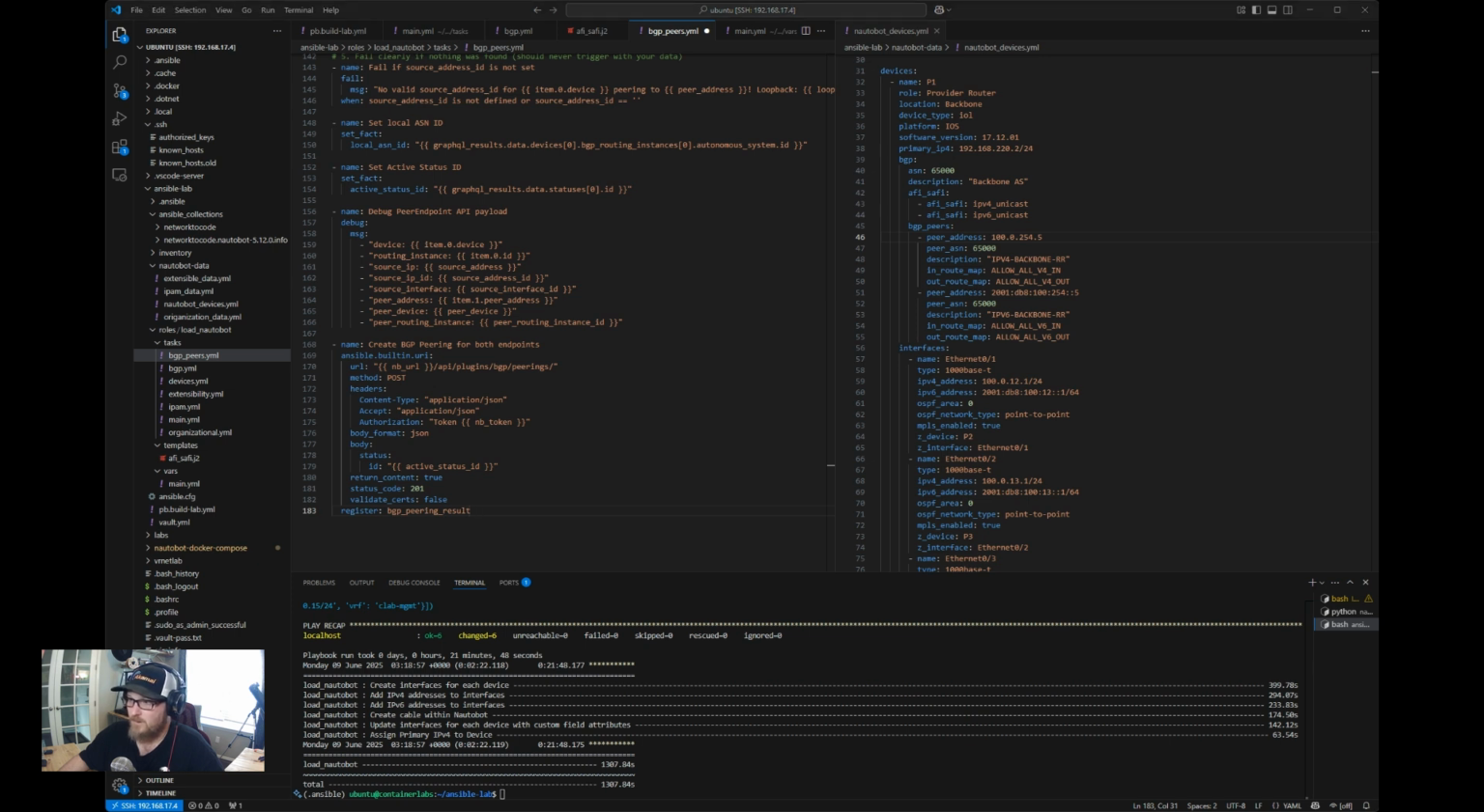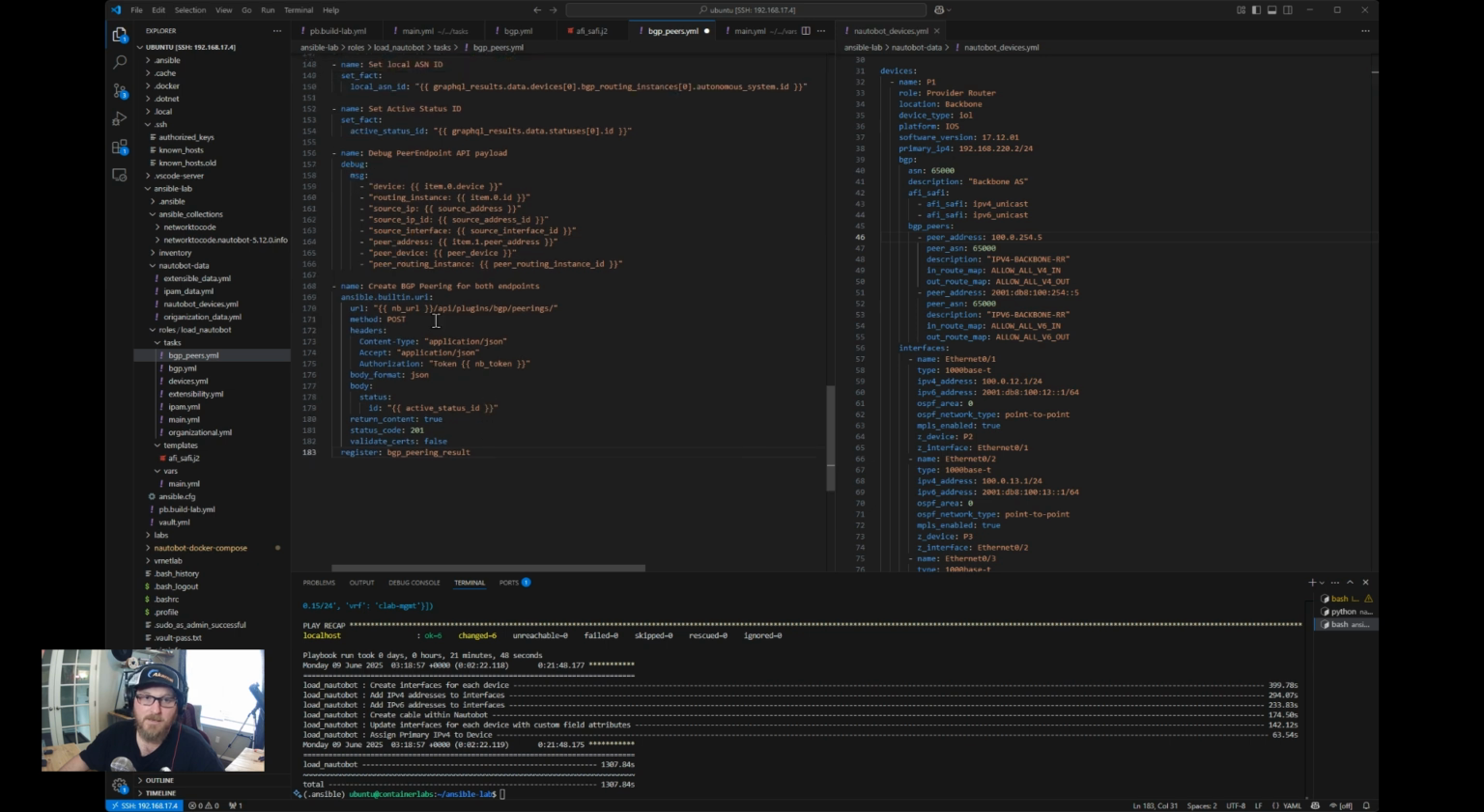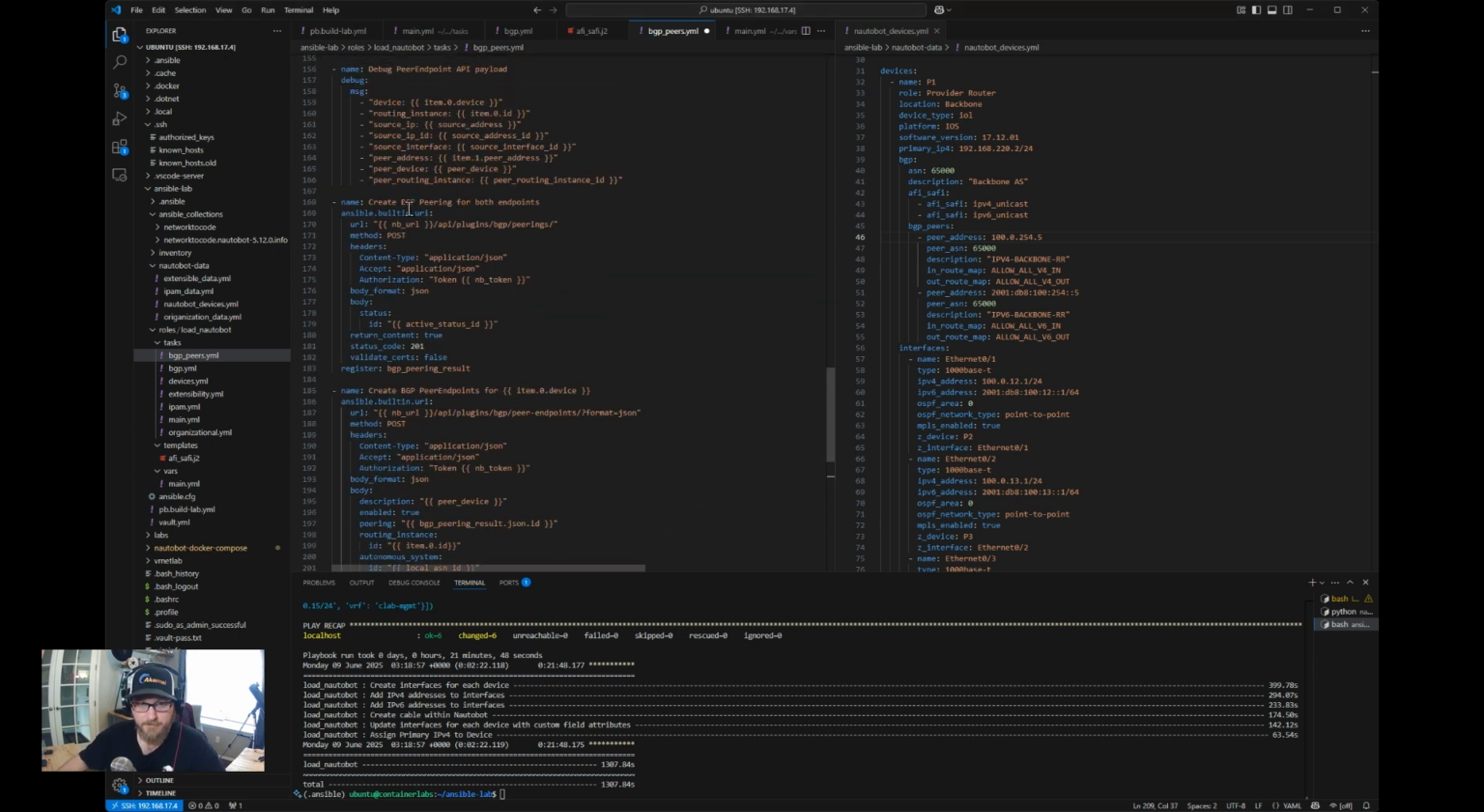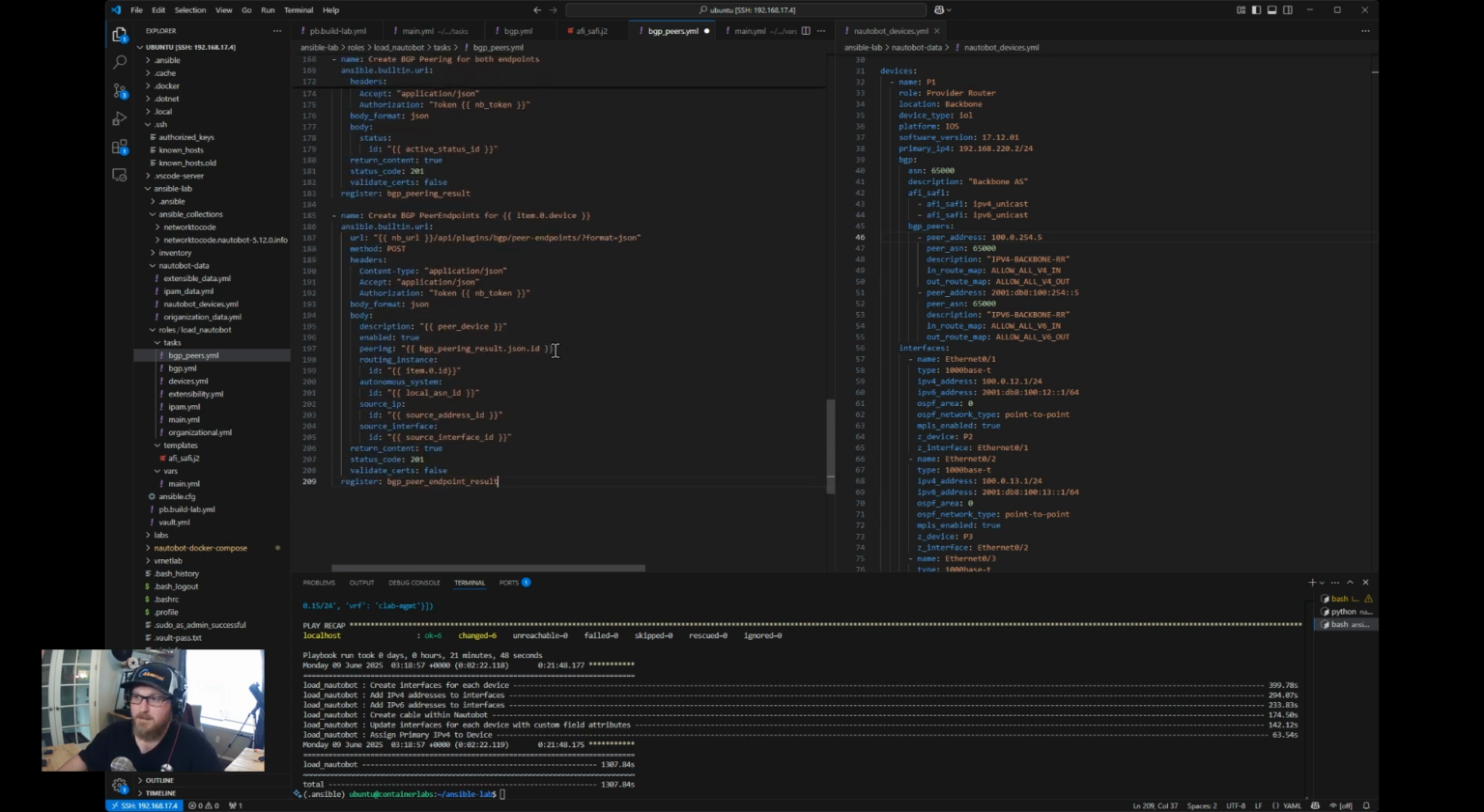And so those are all going to be POSTs using the URI module that comes with Ansible. The way you create things in the plugin is you create a peering which you attach endpoints to. It's a little weird. You don't see it that way in the GUI, but when you're using the API backend, you've got to do it this way. So you have to have a peering first, and then you attach an A and a Z, or an A and a B endpoint to it, kind of like a circuit. A little bit. It's very similar to that.